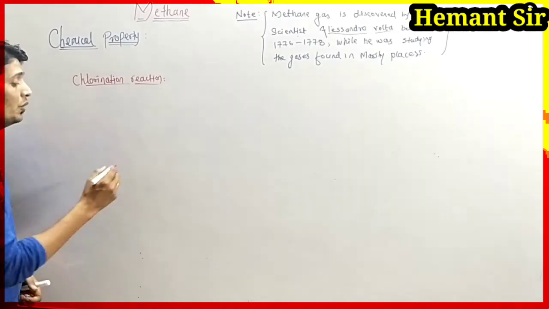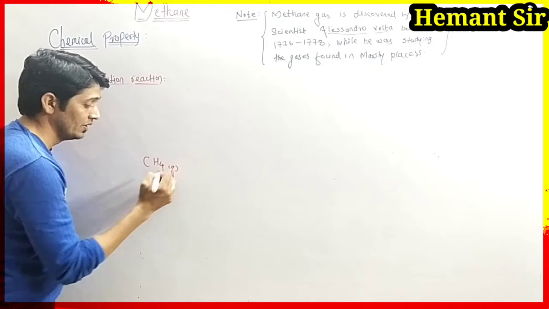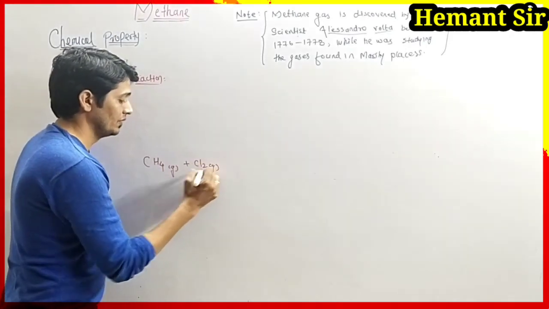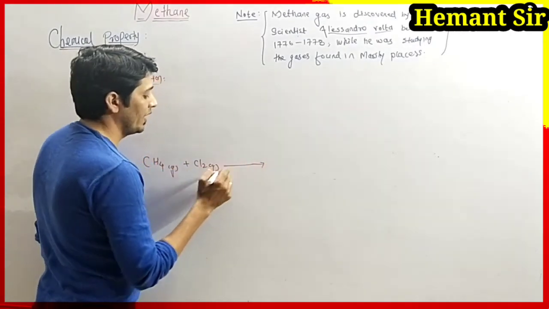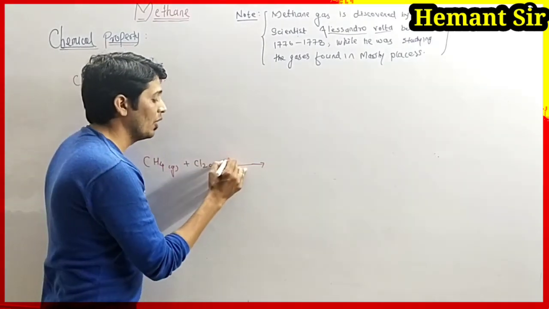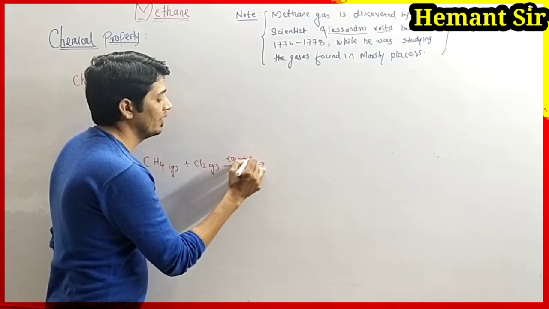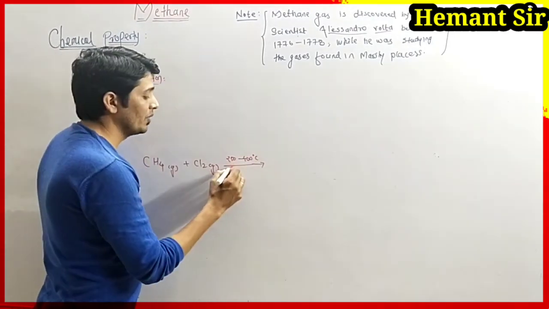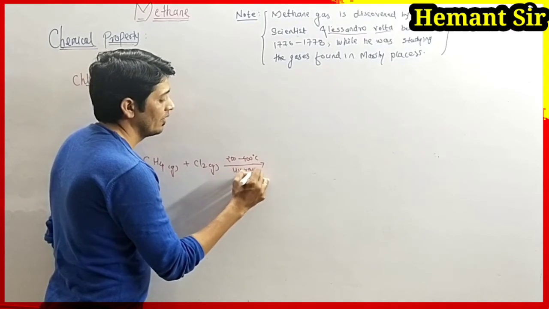When methane gas, CH4, reacts with chlorine gas, and the mixture is heated at 250 to 400 degrees Celsius in presence of ultraviolet rays, UV rays,